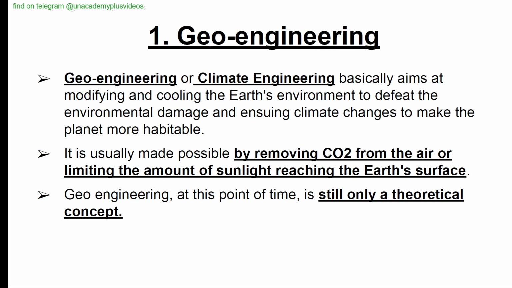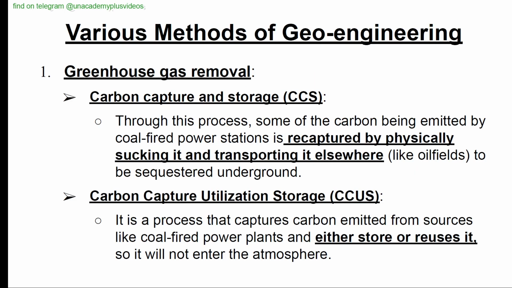It is usually made possible by removing carbon dioxide from the air or limiting the amount of sunlight reaching the Earth's surface. So there are two possible ways of doing geoengineering. One way is by removing carbon dioxide. The other is limiting the amount of sunlight reaching the Earth's surface. Geoengineering at this point of time is still only a theoretical concept, but there are a few countries and a few groups of scientists having some practical implementations also, but it has not been ratified universally.